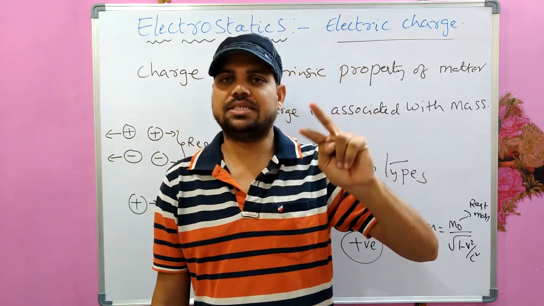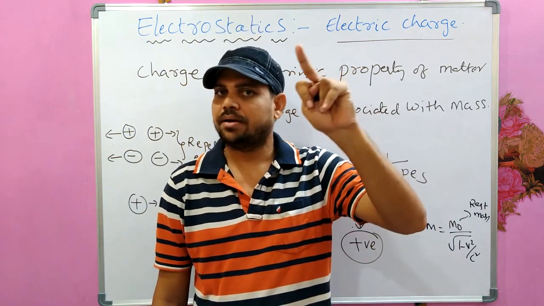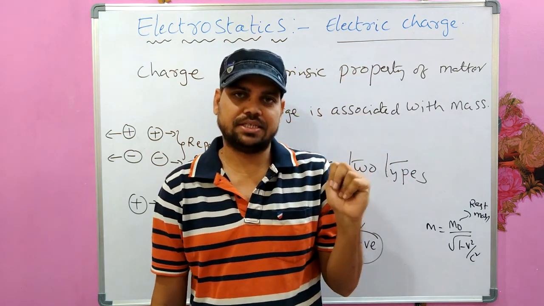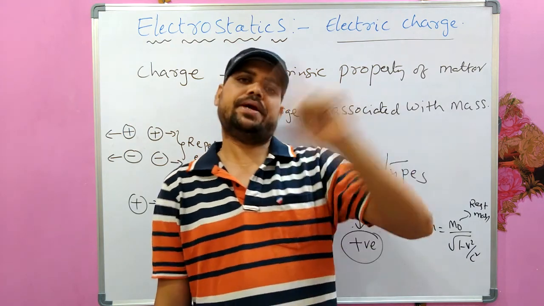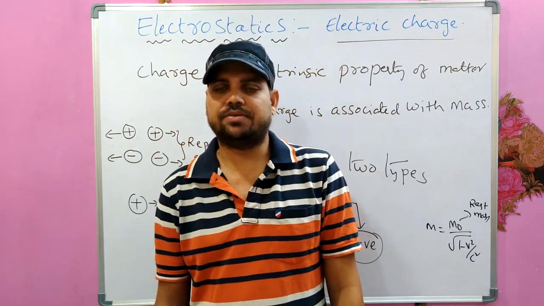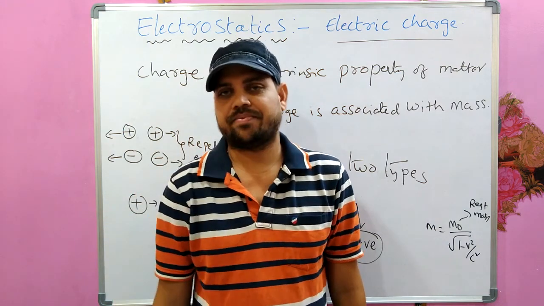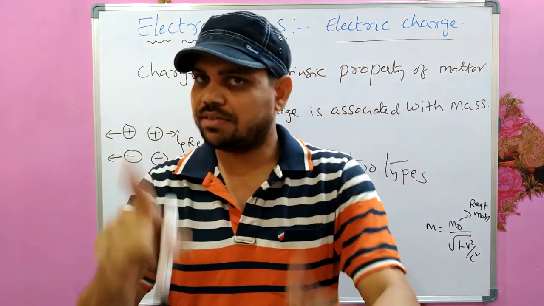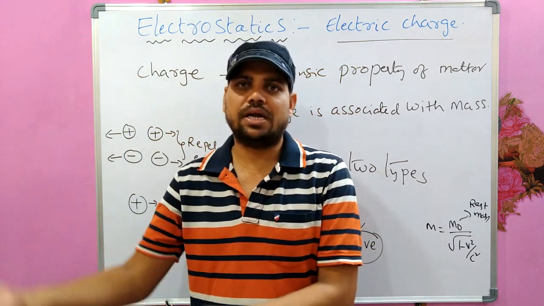The first difference is charge can be either negative or positive, but mass can only be positive. And the second difference is charge is independent of speed and mass is dependent on speed. These are the two major differences between charge and mass. But every charge is associated with mass, but not every mass is associated with charge. There are some bodies which are not charged.